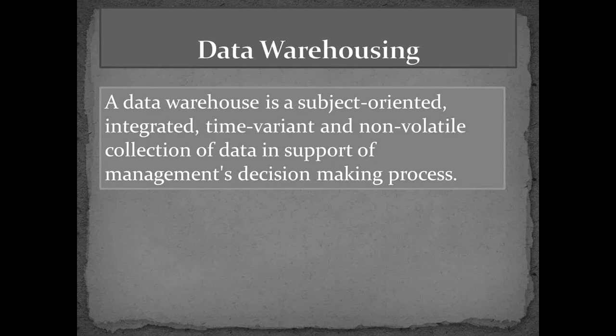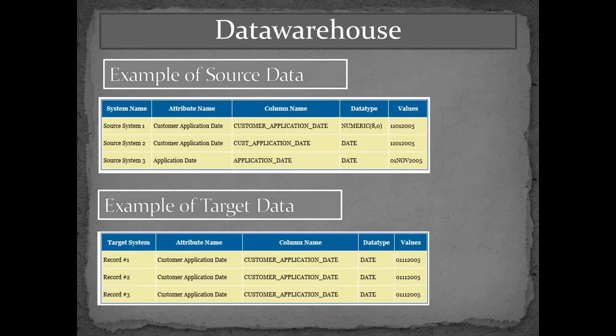Next is integrated. Let's take a small example. Suppose there are three source systems in a company. One source system is a Teradata source system.